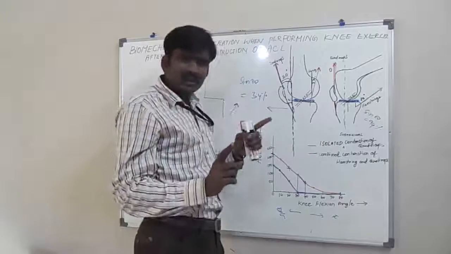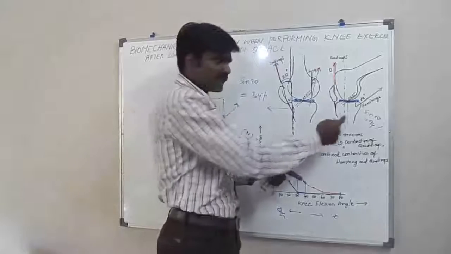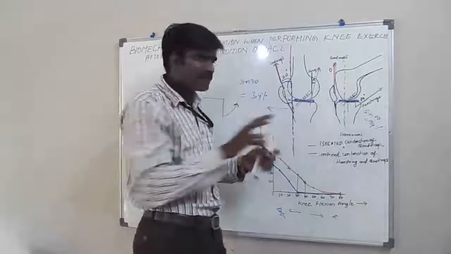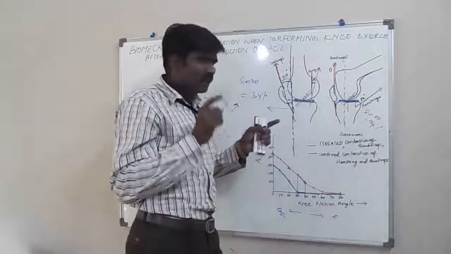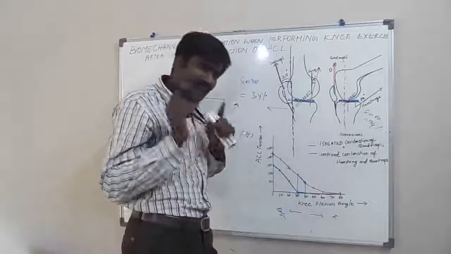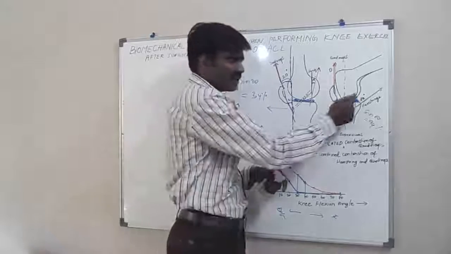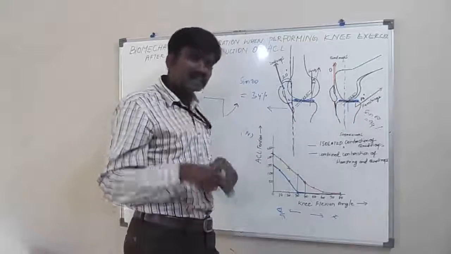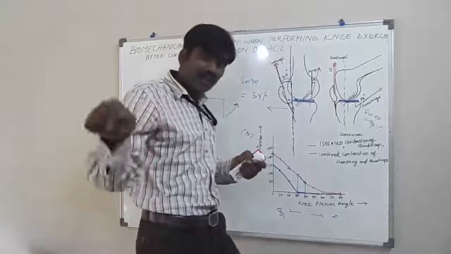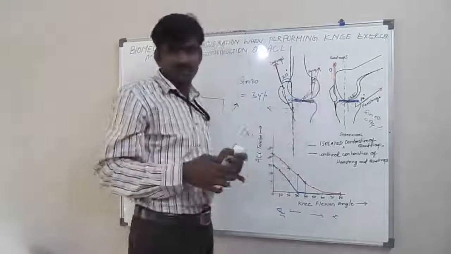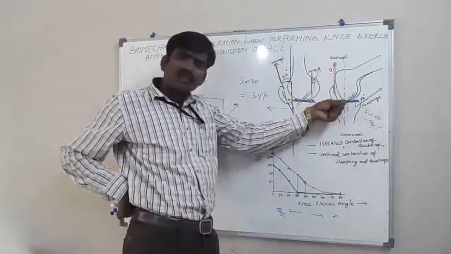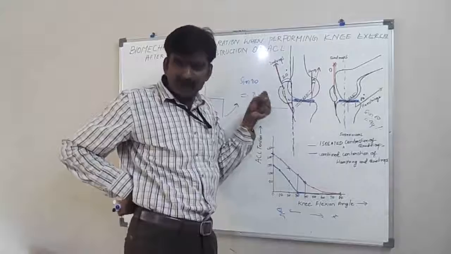If both muscles are contracting simultaneously, then ultimately the tension in the ACL will be less when compared to the isolated contraction of the quadriceps alone, because if the quadriceps muscle is contracting alone, there is only anterior translation of the tibia.